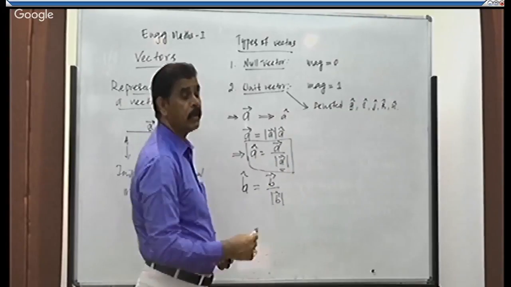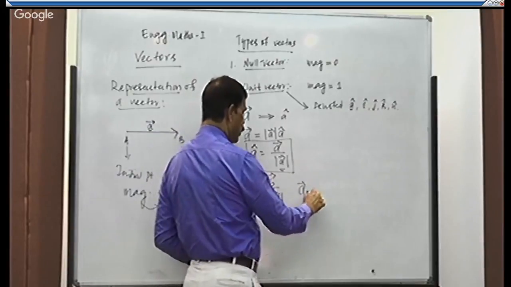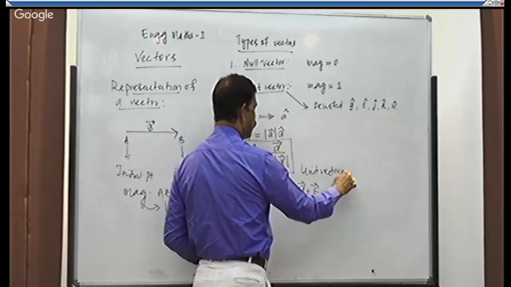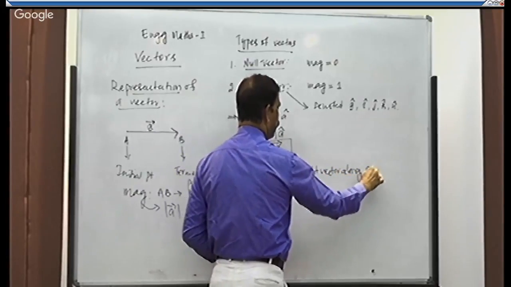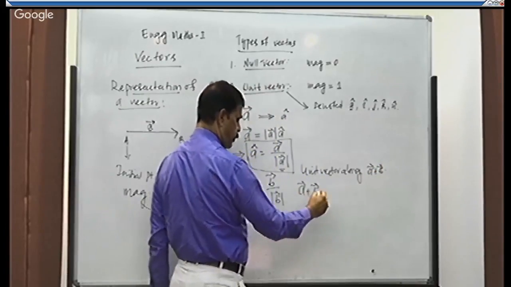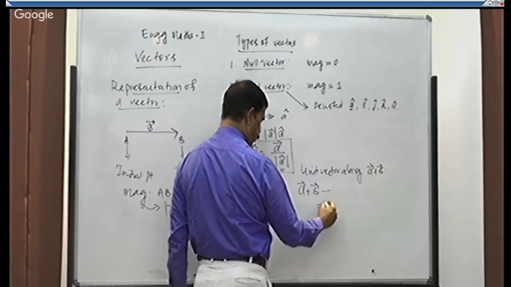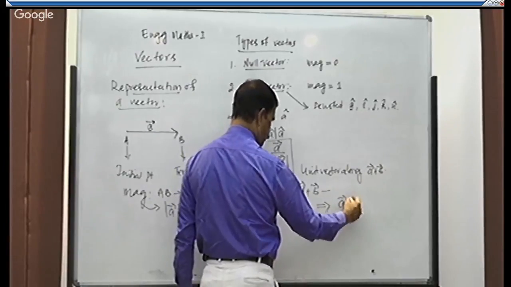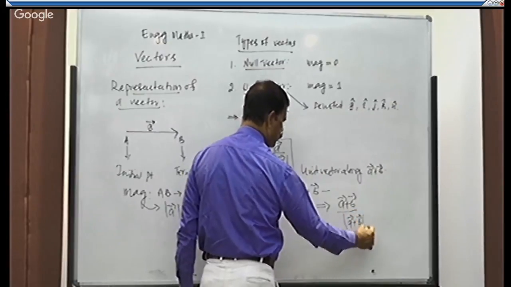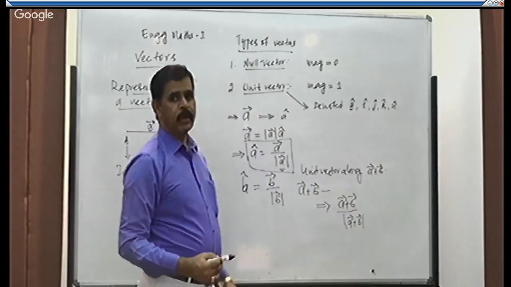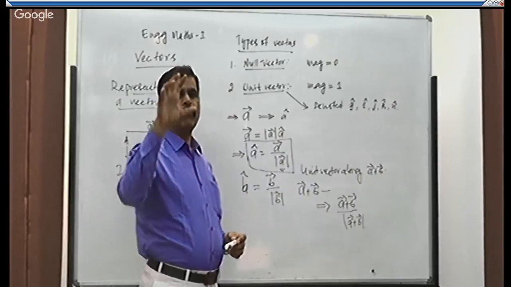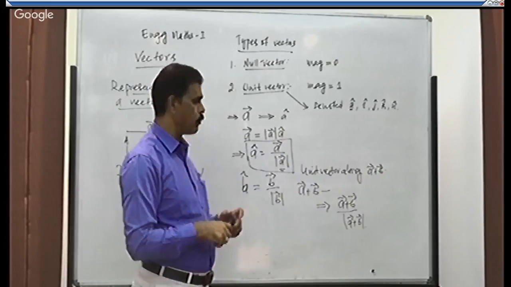If I want the unit vector along A plus B, it is given by vector A plus B divided by its magnitude. So totally you can remember it as: unit vector is nothing but vector divided by its magnitude.